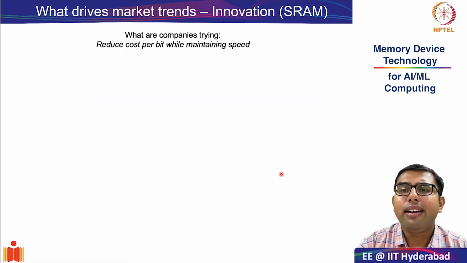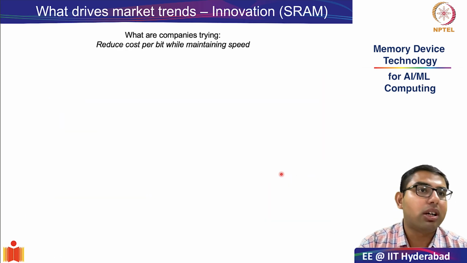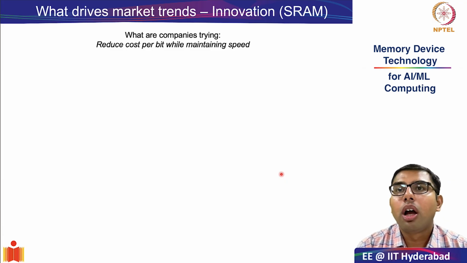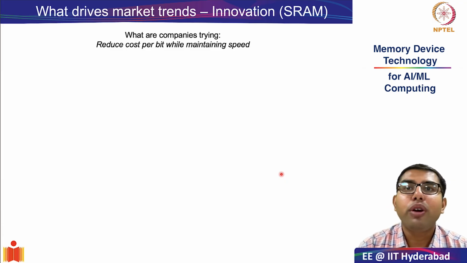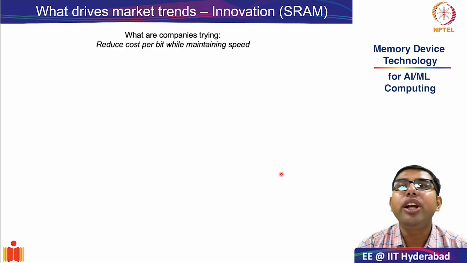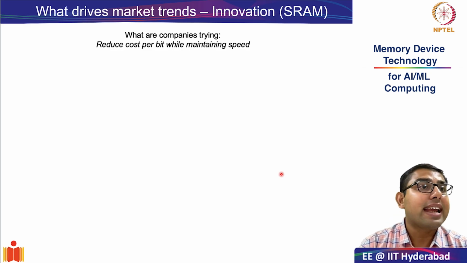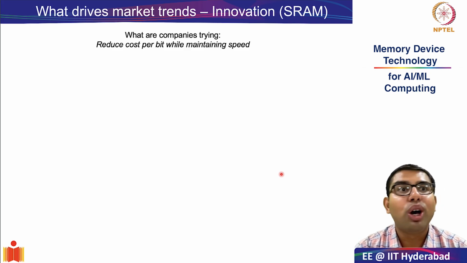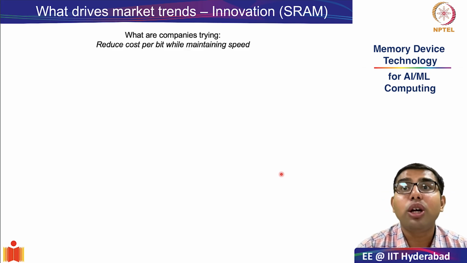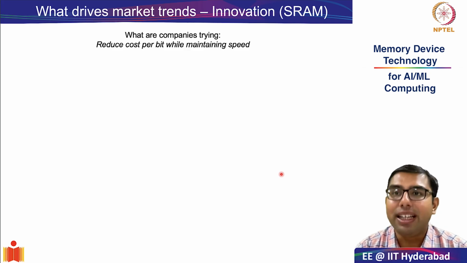With this, let us try to evaluate or understand where different companies are trying to innovate such that they can get larger and larger share of the semiconductor memory market pie. So what are companies essentially trying to do?